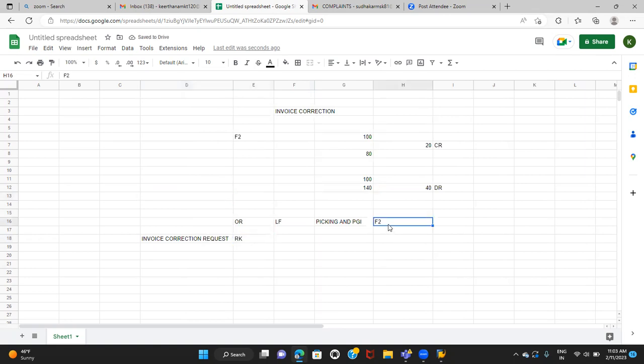It is not like other scenarios, right? For returns, credit memo request or debit memo request, we can take a sales document or billing document as a reference. But for RK invoice correction request, we always take the billing document, F2, as a reference. Why? What is the logic behind that?